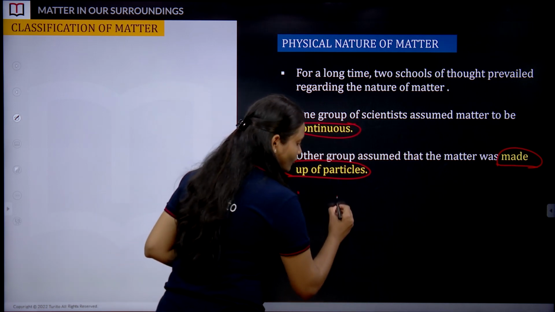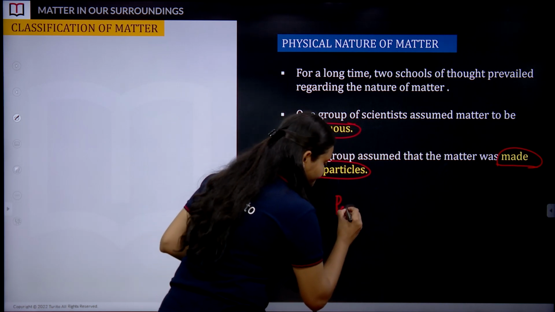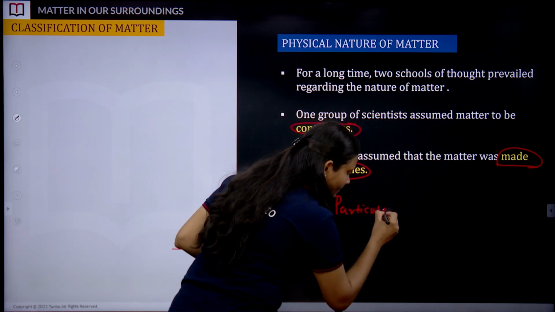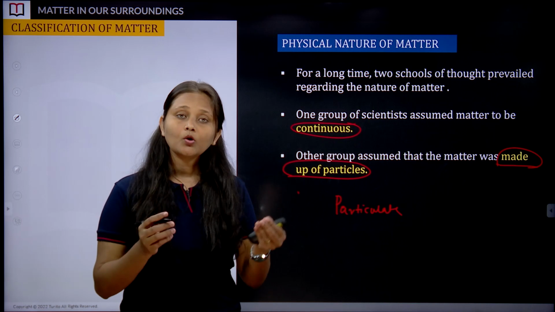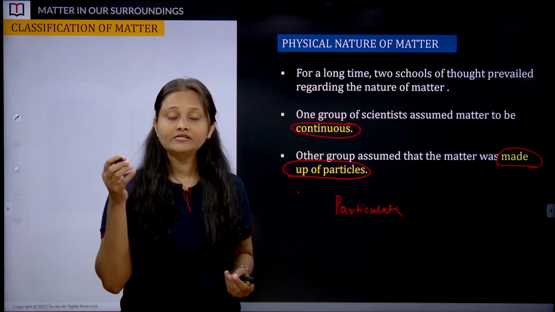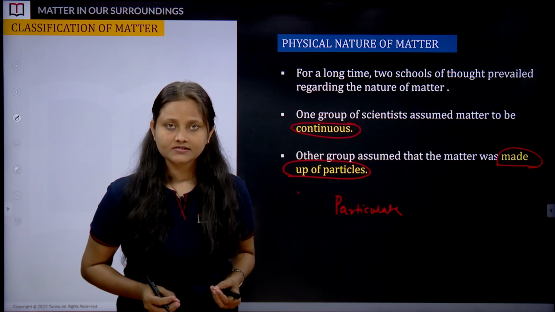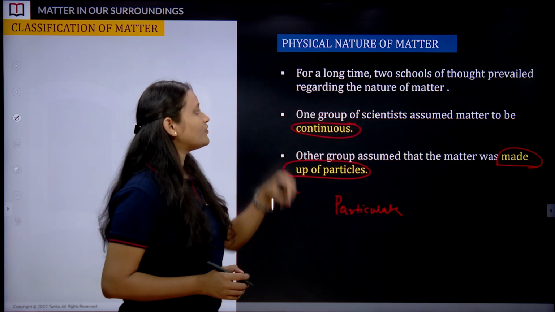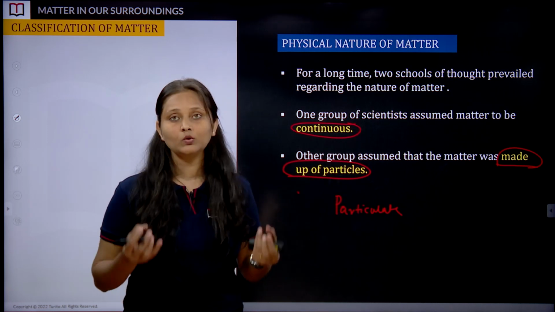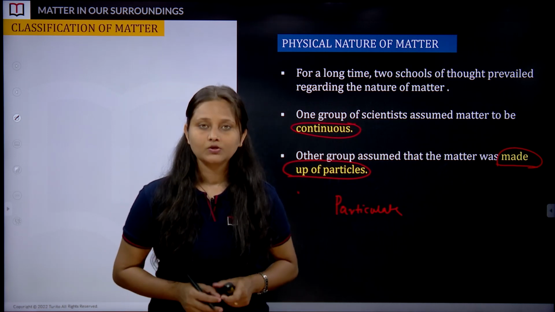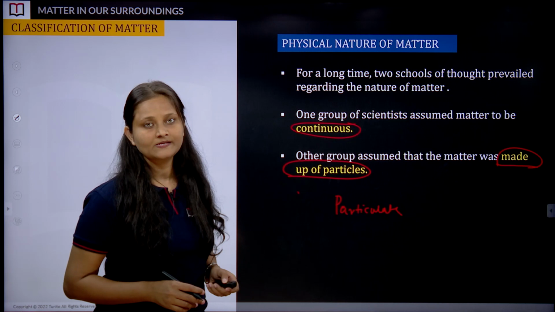So if I want to say what is the physical nature of matter, it has to be what? Particulate. That means matter, though it looks continuous, when we look closely, is comprised of several small particles, and that is how we say the physical nature of matter is particulate. It's very simple, it originates from particles, like particulate. Okay, is there any confusion? Are you all following till here? Is there any doubt?